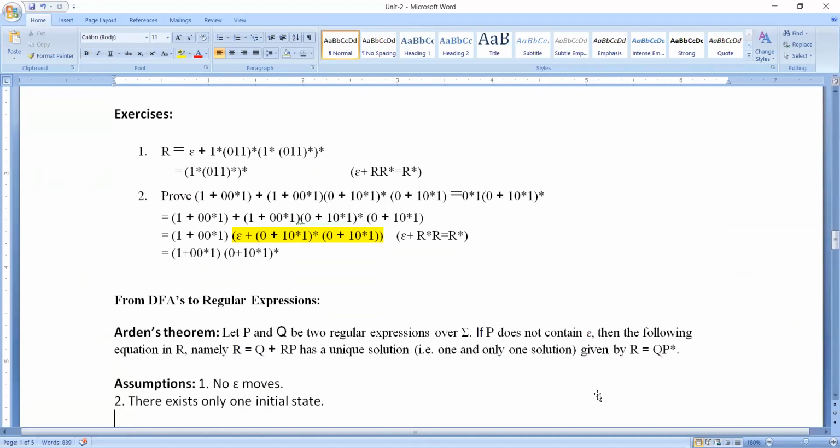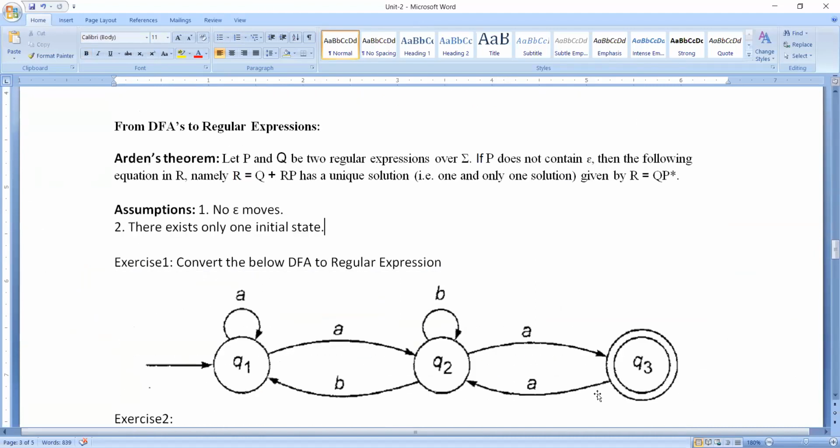If that is the case, now we will look into Arden's theorem. Please don't worry about theorems and proofs. You are really fortunate that you don't have any proofs. Now please have a look at this and try to understand what Arden's theorem is saying.